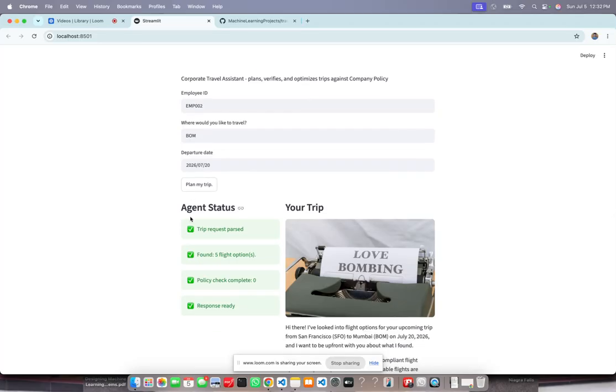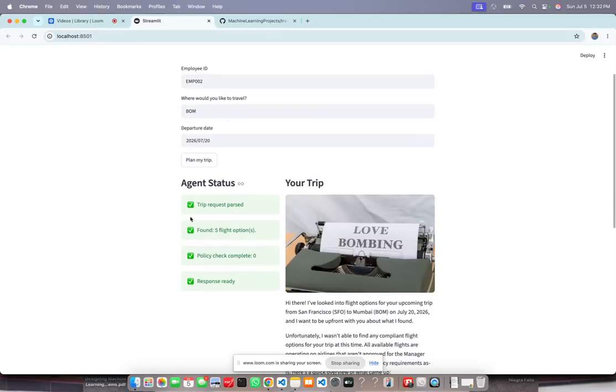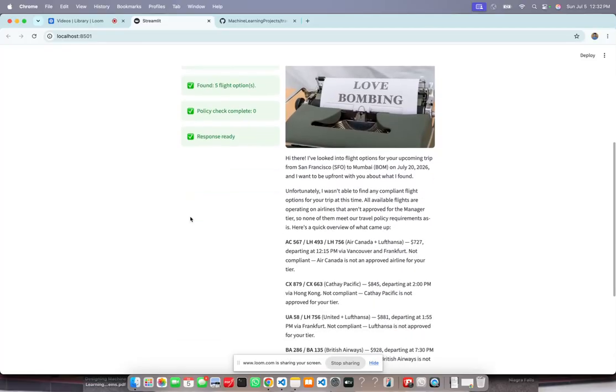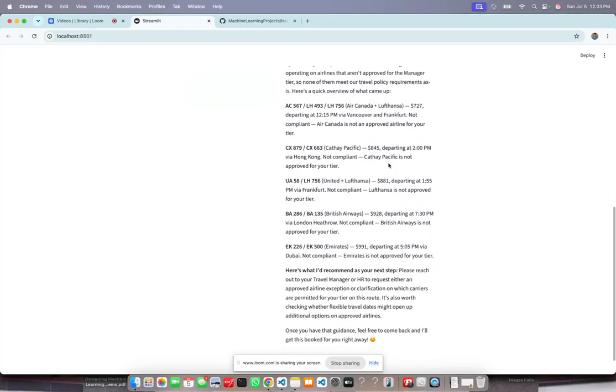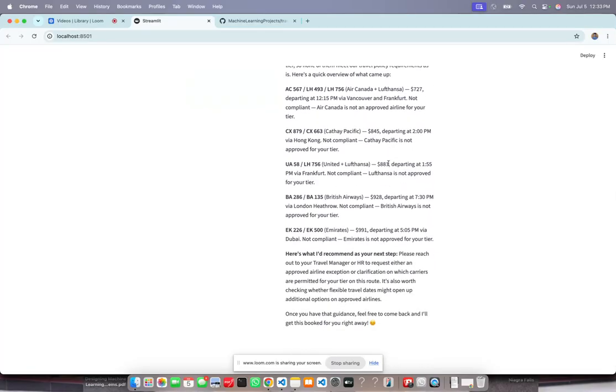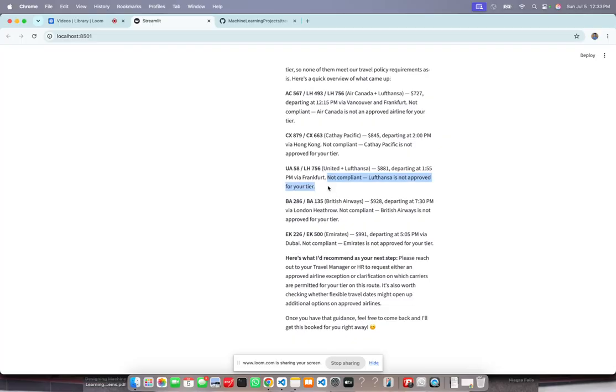I caught this testing this exact route, and I fixed the policy engine to validate every leg independently. As you can see, it is able to search SFO to Bombay. However, it is returning all the non-compliant flights, which is Air Canada, United. So United is an approved airline. However, Lufthansa is not a compliant airline, and that is exactly what is distinguishing this when it comes to multiple leg airlines as well.